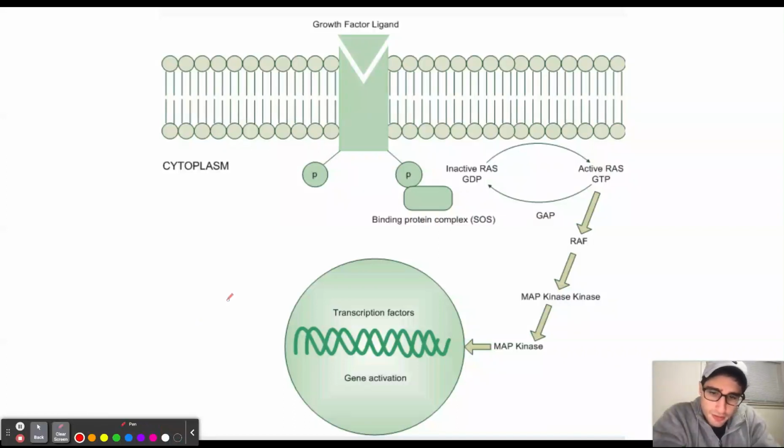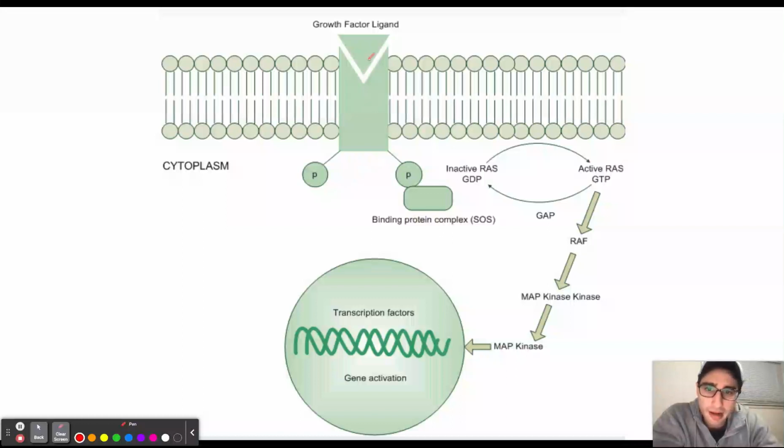The RAS gene is going to be coding for G proteins that are going to play an important role in the signal transduction of the RAS-MAPK pathway. Mutations in the RAS gene are commonly found in cancers, most commonly in colorectal and pancreatic cancers.